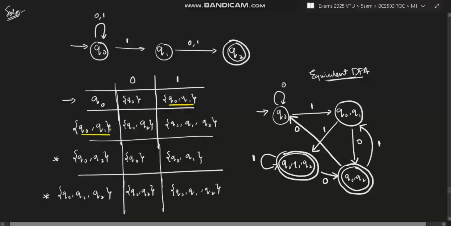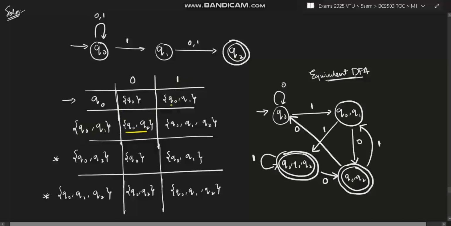Now what we will do, for Q naught Q1 we will check on 0 where it goes, and for Q naught Q1 we will check on 1 where it goes. So Q naught Q1 on 0, how it goes is, Q naught on 0 where does it go? It goes to Q naught. So I'll be writing first Q naught here. Then I will be checking Q1 on 0 where it goes. Q1 on 0 it goes to Q2. So I'll be writing here Q2. So combining these both on 0 where it goes, those answers I will be writing here. Okay, like that only I will do for 1 also.